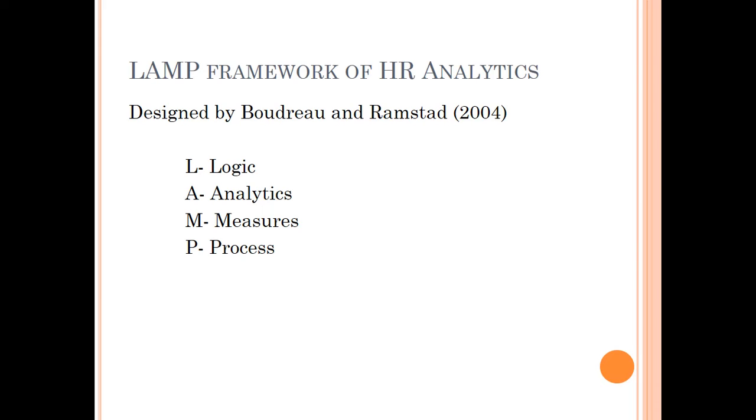This framework suggests that you first take care of the logic, what you want to represent while taking the decision, then all the analytics tools and the measures, and then go for the process of finding that data out, how that data will move from one office to the other, what process you will follow to come to that metric, and how that metric will be related to other things. So that's a long drawn thing.